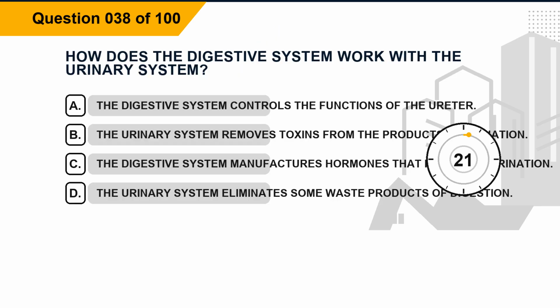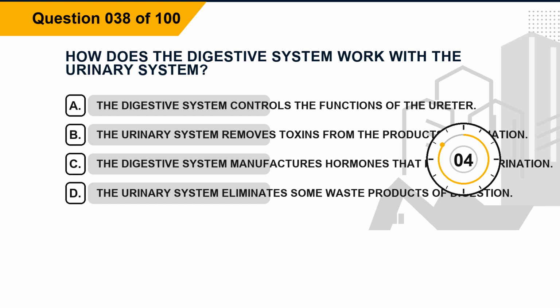Question 38. How does the digestive system work with the urinary system? Option A, the digestive system controls the functions of the ureter. Option B, the urinary system removes toxins from the products of urination. Option C, the digestive system manufactures hormones that influence urination.